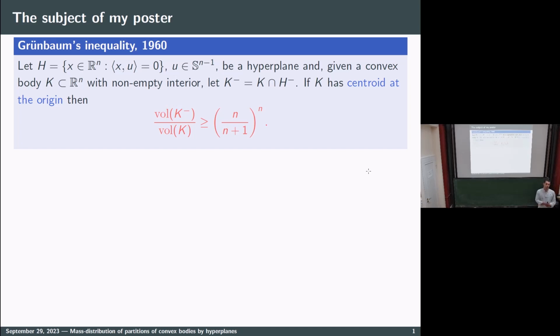Let me say that this mainly focuses on a classical topic, which is the generalization of Grünbaum's inequality, which is basically a consequence of the Brunn-Minkowski inequality. This result says that for any convex body K, we can always find a point within the set, the centroid, the center of mass, such that if we cut the set through that point with a hyperplane, we obtain two parts with a big enough amount of the body, as we can see in the inequality.